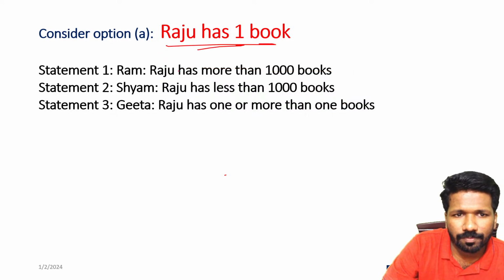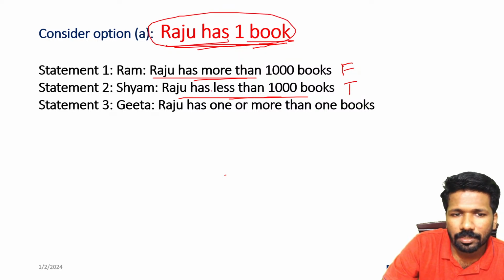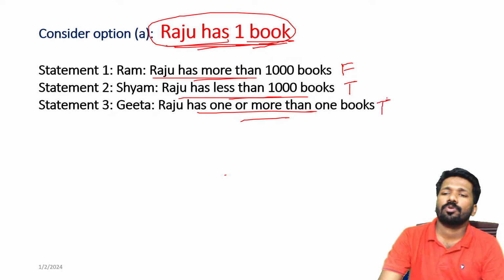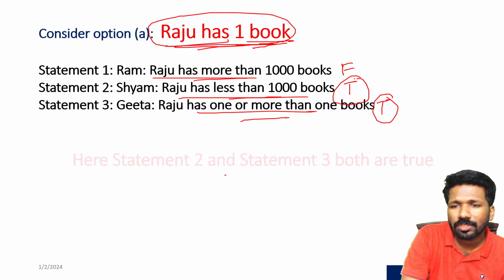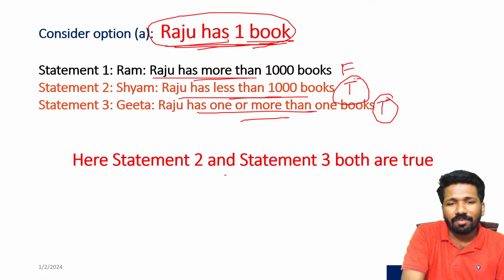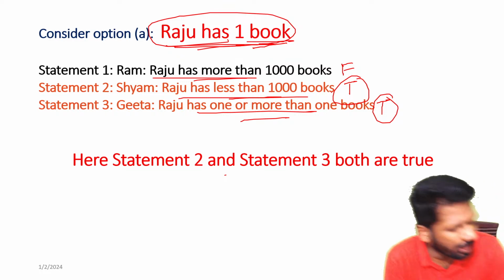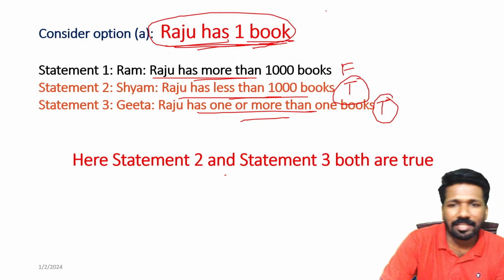Option A says Raju has one book. Ram's statement says Raju has more than 1000 books. That is clearly a lie or false, because Raju has one book only. Raju has less than 1000 books. That is clearly a true statement, because Raju has one book. Raju has one or more than one book. Yes, one is one or more. So that is also true. This is two truths. Two truths is not acceptable. The question says only one truth is there. Two truths contradicts the question itself. So option A being the answer is not possible. So option A is eliminated.